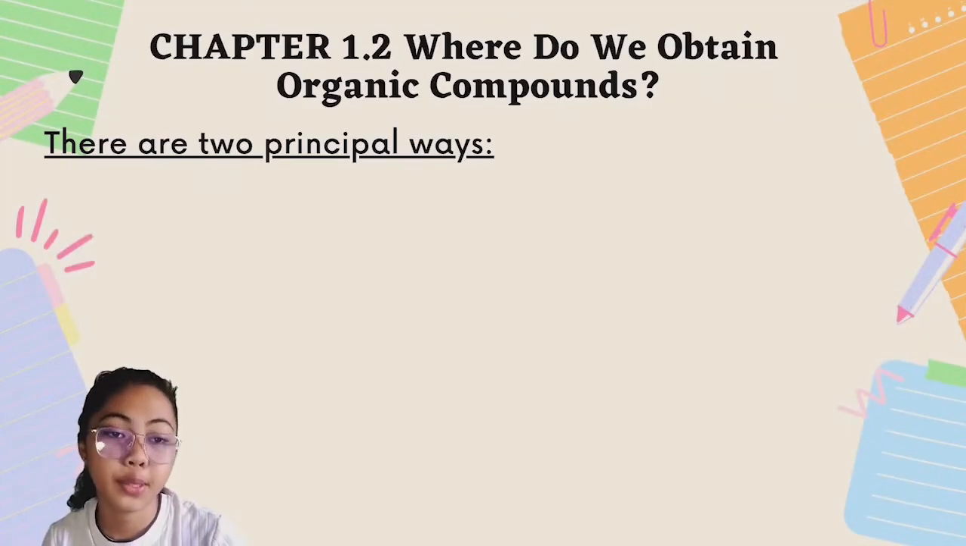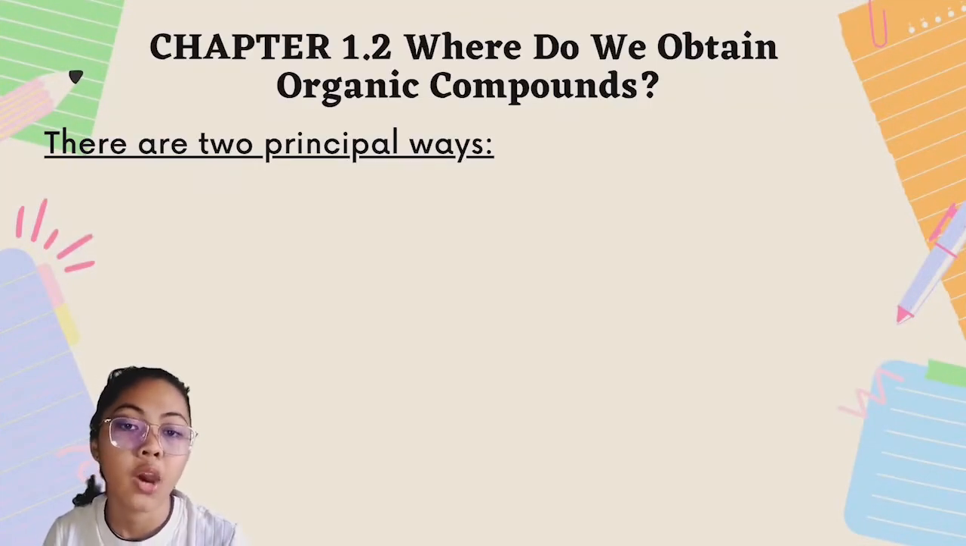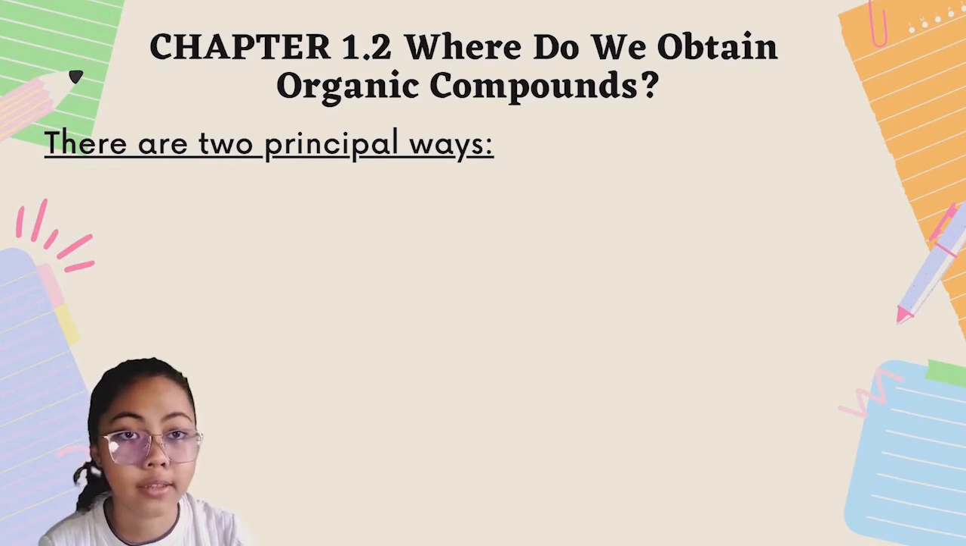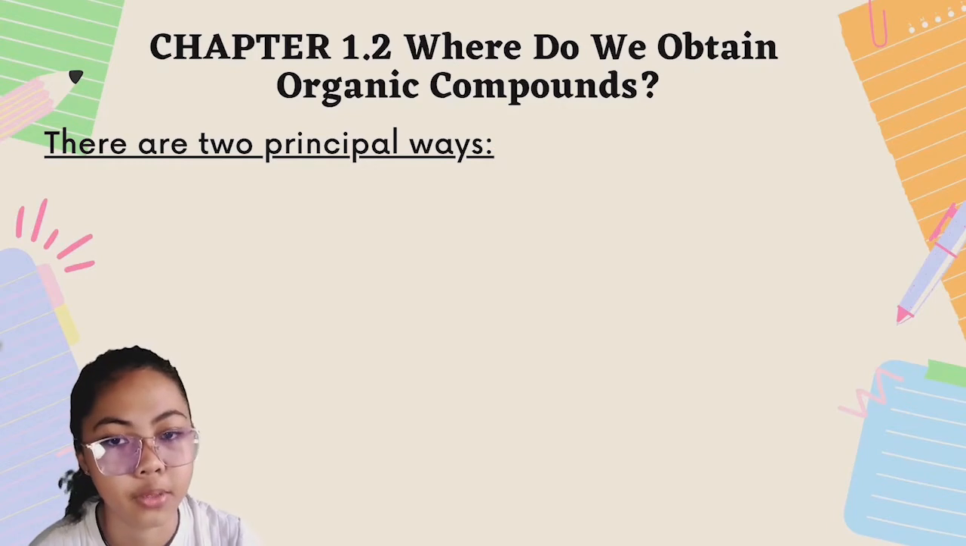Good day, I am Caroline G. Reyes, and for Chapter 1.2, we'll be answering the question, where do we obtain organic compounds? There are 2 principal ways in which chemists obtain organic compounds. First is by isolating them from nature, and the second way is by synthesizing them in the laboratory.